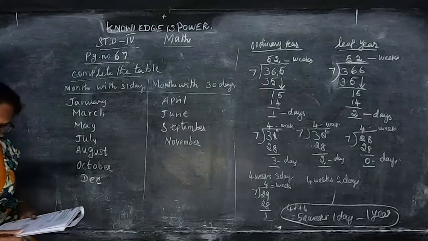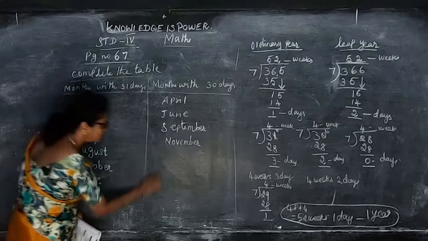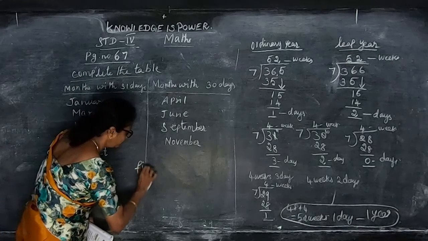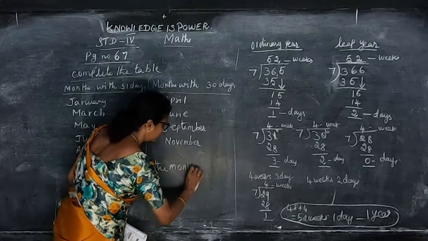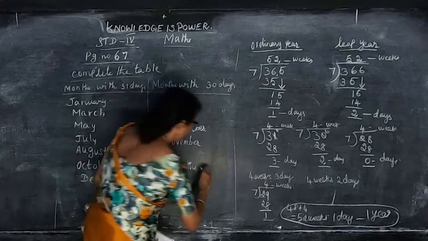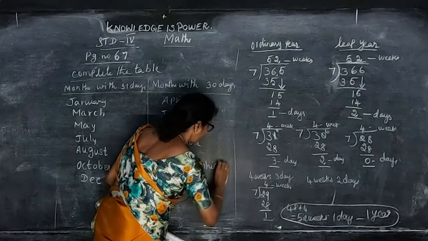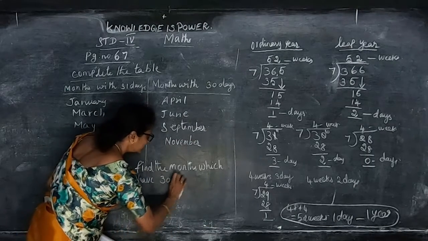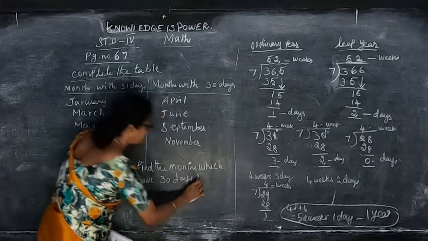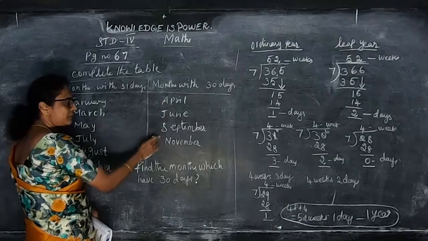Find the months which are 30 days. One more question is there below: find the months which have 30 days. So what are the months? April, June, September, November.